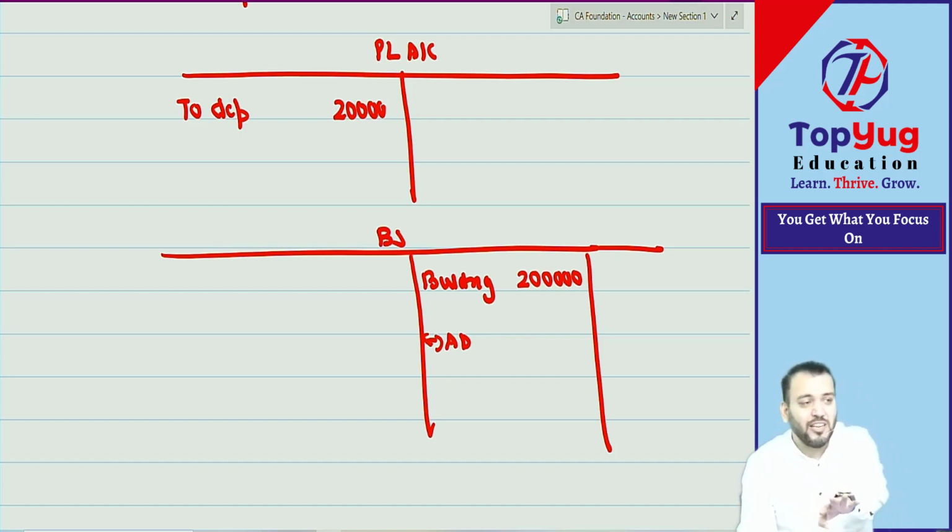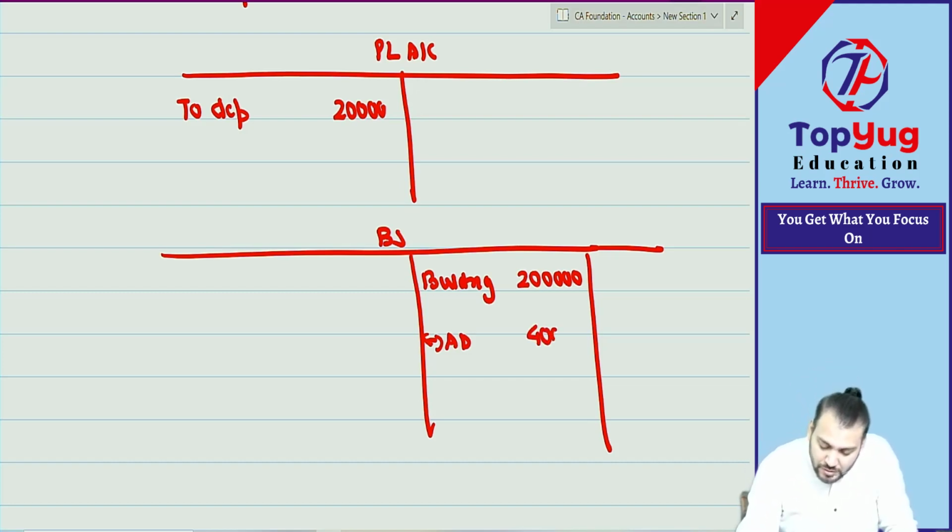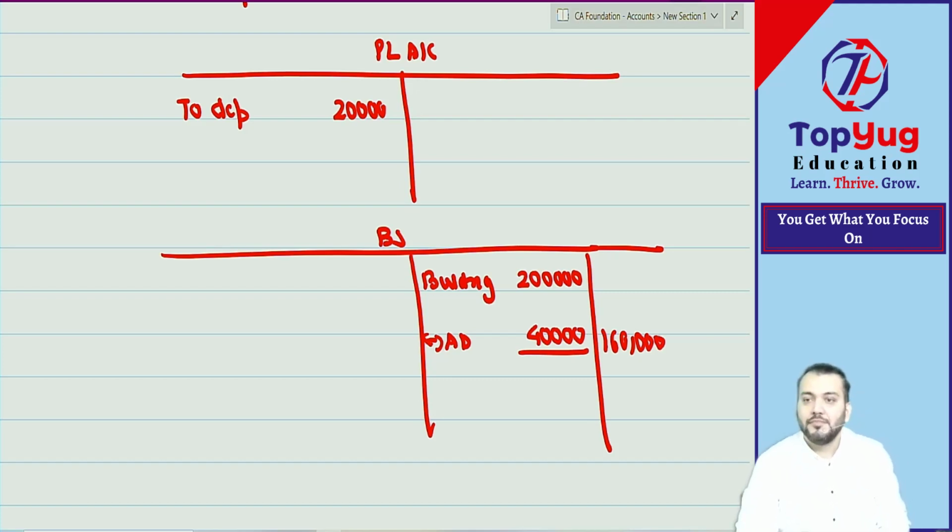In class also you don't write. I am a CA. My hand is also paining. Correct. So how much? 20,000? 20 or 40? I have written 40 only. 1 lakh 60. Correct.